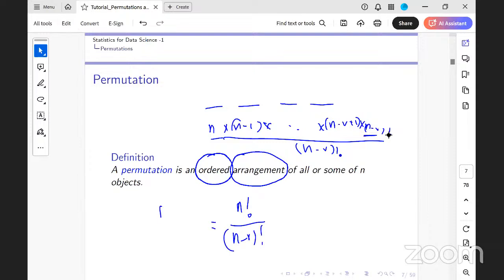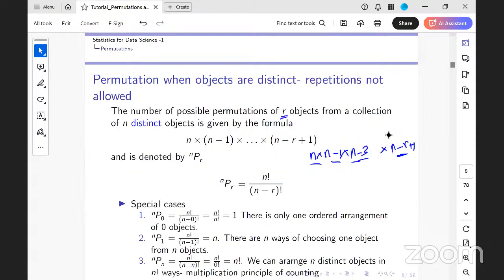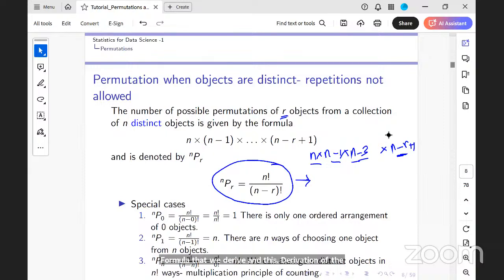So the permutation of R objects from N distinct objects is given by N factorial by N minus R factorial. This is the first formula that we derive, and this derivation of the permutation uses the multiplication law of counting.